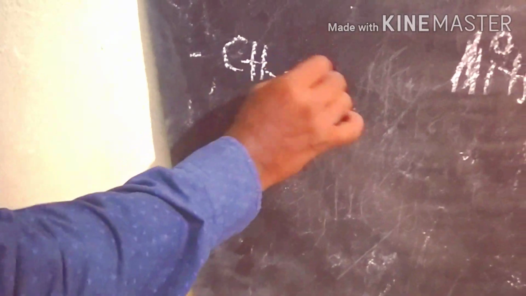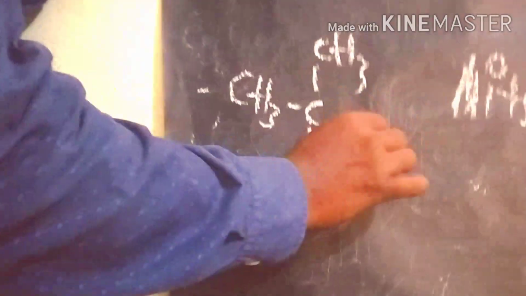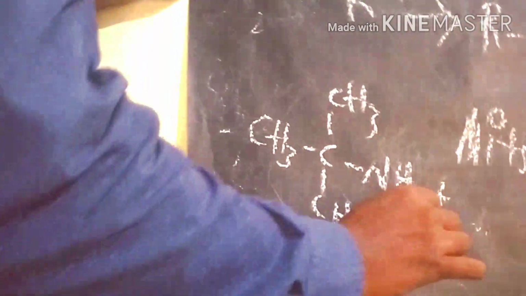Let's see what is happening with a simple example. If you take tertiary butyl primary amine to react with KMnO4, we get oxidation of the tertiary butyl primary amine to form the tertiary nitro compound.